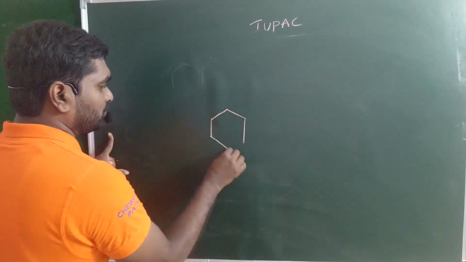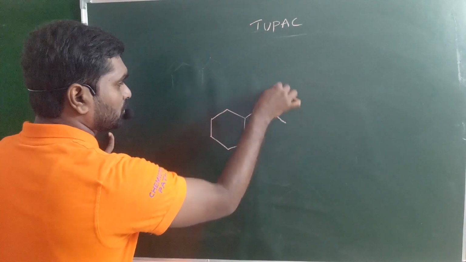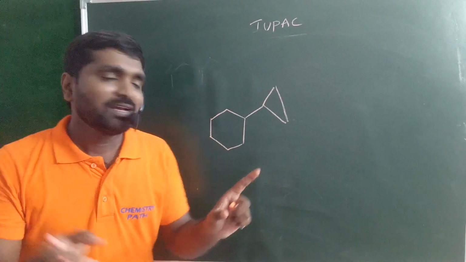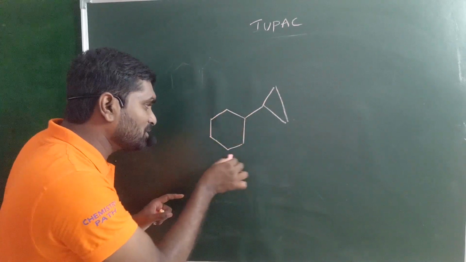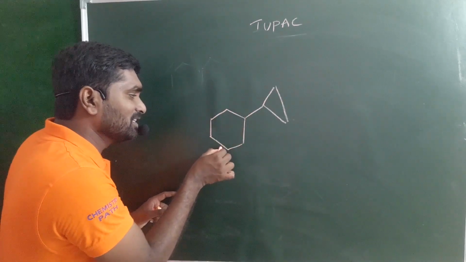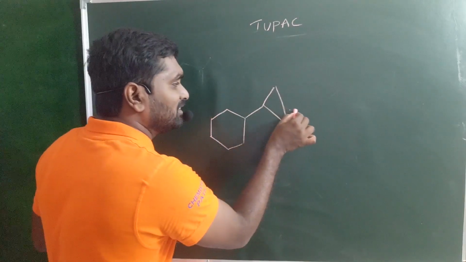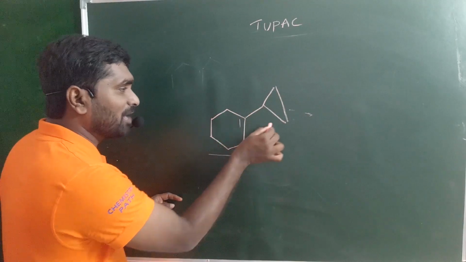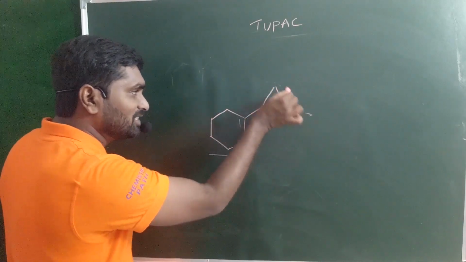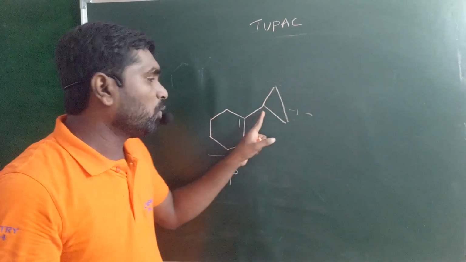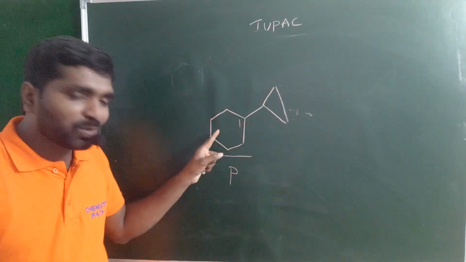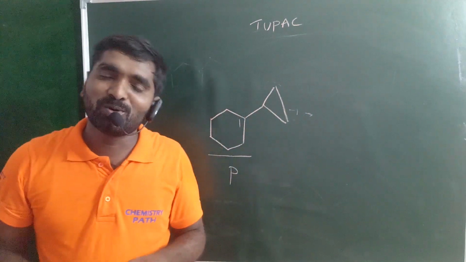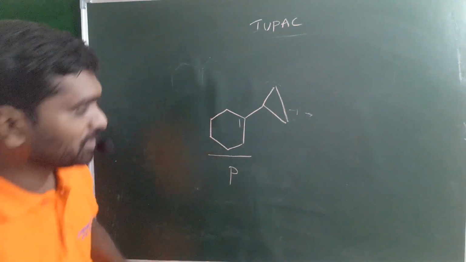Look at this one. Two cyclic rings, again the same phenomenon. We take the ring with the maximum number of carbon atoms, which is the six-membered one, rather than the three-membered ring. So this should be your parent chain. The cyclopropyl is present as a substituent. So the name is 1-cyclopropylcyclohexane. Okay guys, and next example.